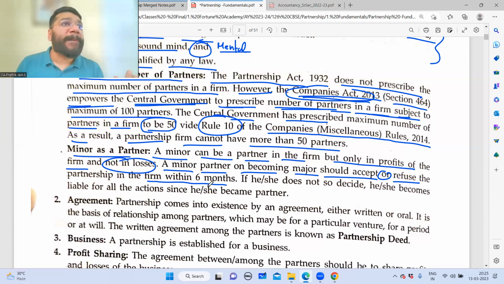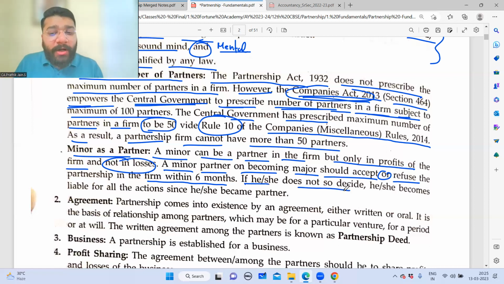Am I clear? For all those people who are yawning and sleeping, wake up. A minor can be added to the benefit of a partnership where he will enjoy only profits, no losses. However, a minor upon becoming a major has to either accept being a partner or refuse being a partner within 6 months of becoming a major. That is, within 6 months of his birthday. He has to say, okay, I would continue to be a partner. No, or else I'm sorry, I want to back off.